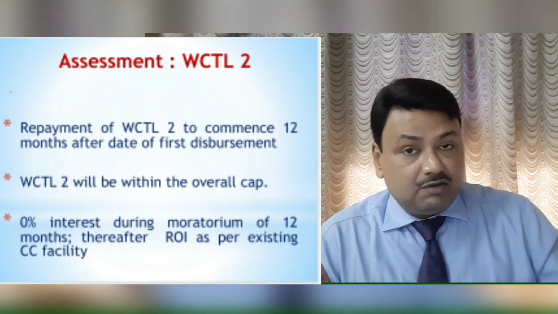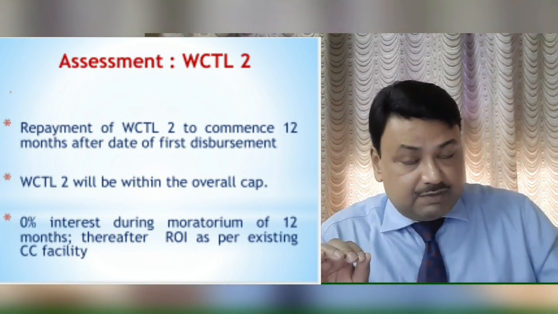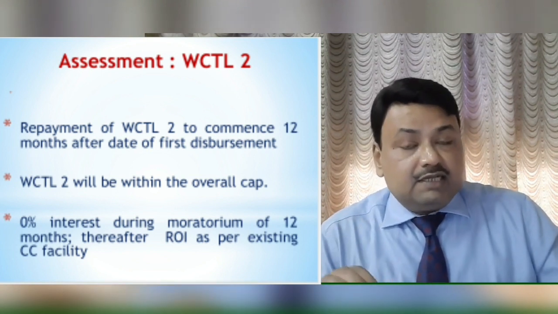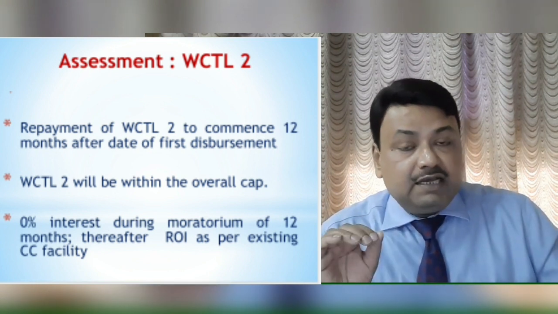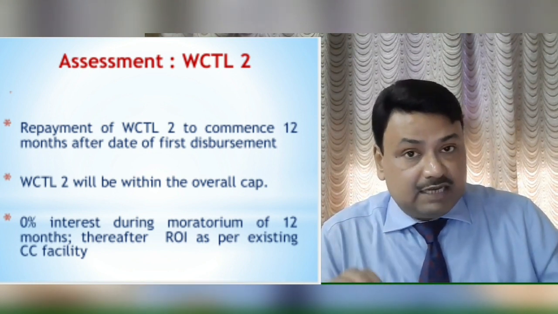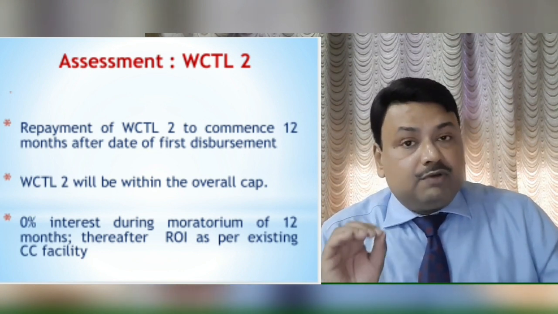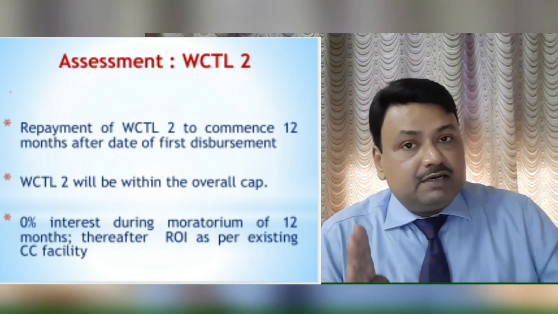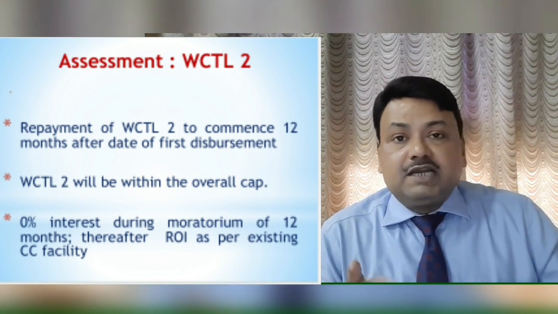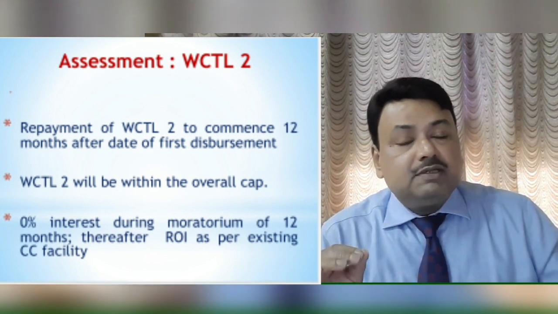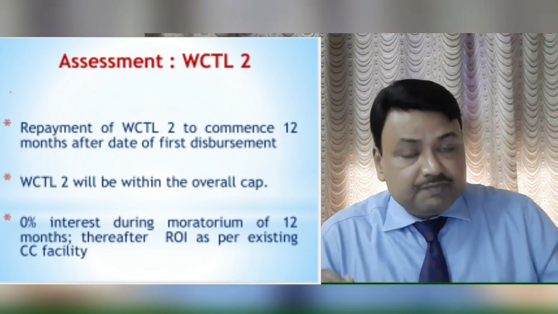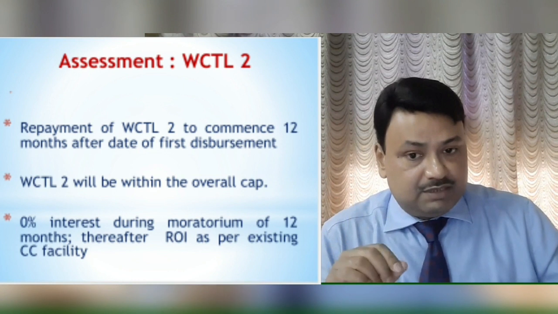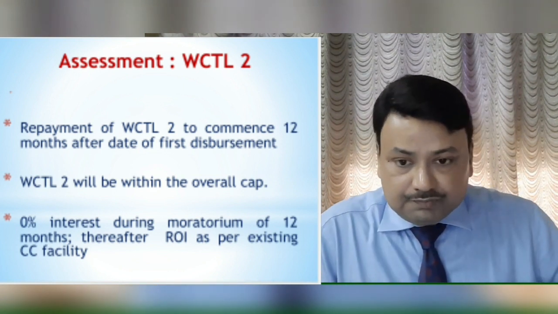This also we have to note down, that whenever we are doing the first disbursement, suppose we have done restructuring in the month of December and in the month of January the party is not able to pay the interest and we are disbursing the WCTL2 in the month of January. So from January, a 12 months moratorium will be there in the WCTL2 account, and if we have disbursed in January 2021, then the repayment will start from January 2022. This account will also be in the nature of a term loan, and the repayment period will be 60 months with 12 months moratorium after first disbursement. So this was regarding WCTL2.